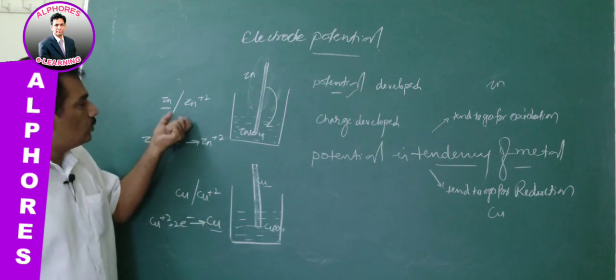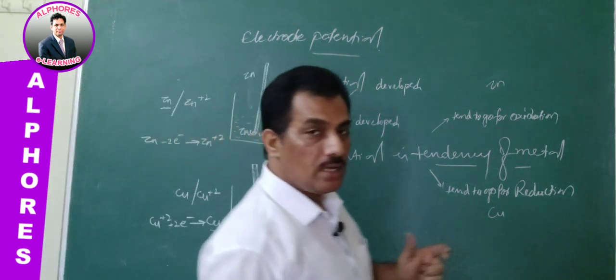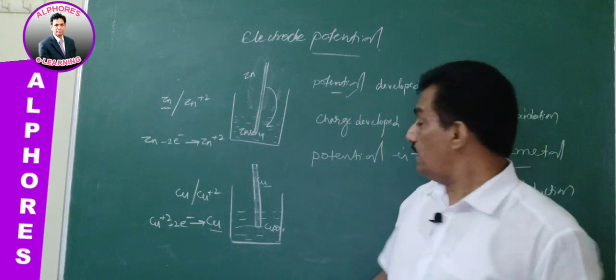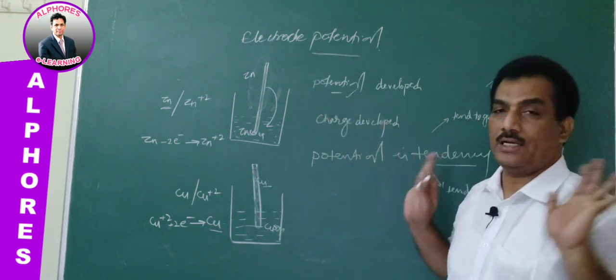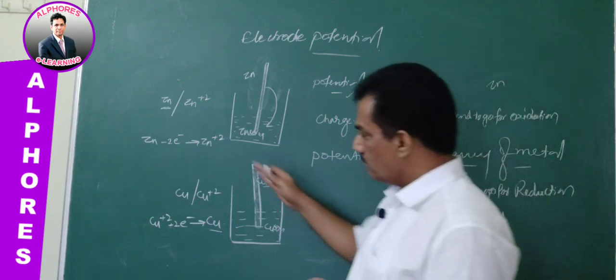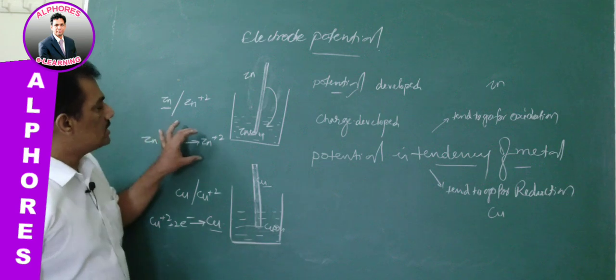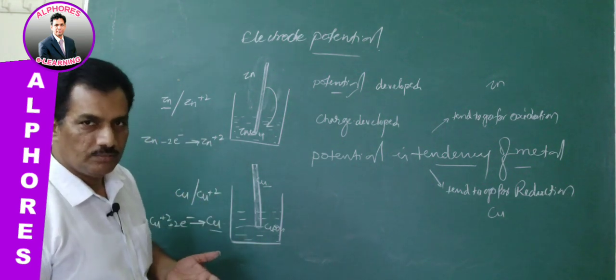So these two, the metal and metal cation pair, both provide the tendency of electrode reaction. Clear?